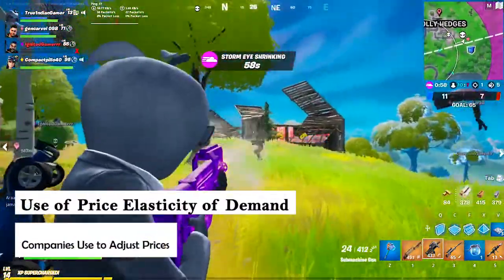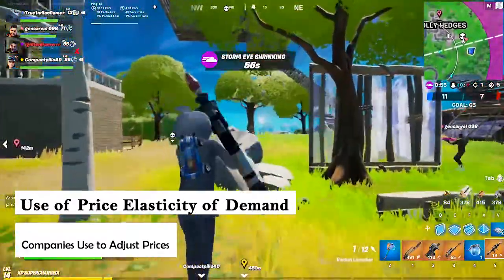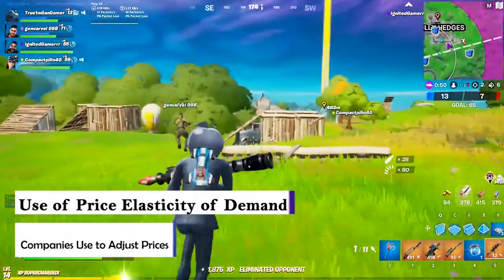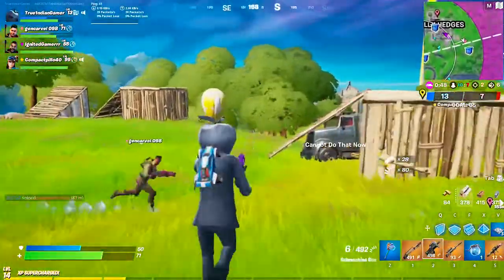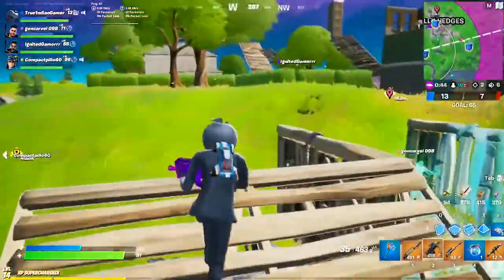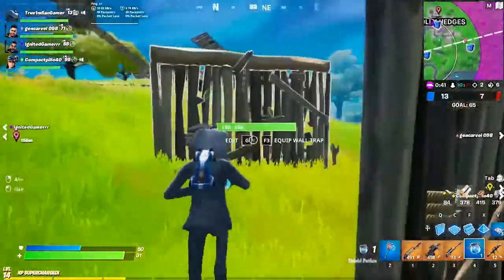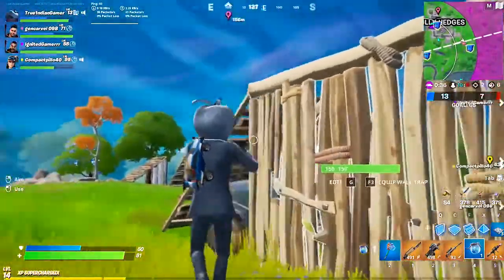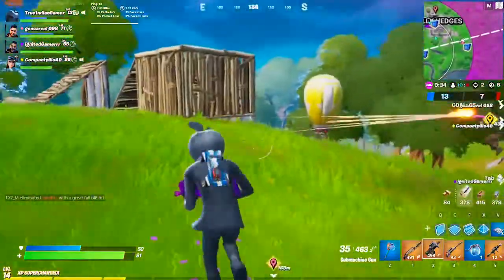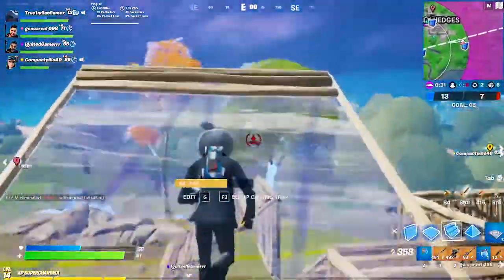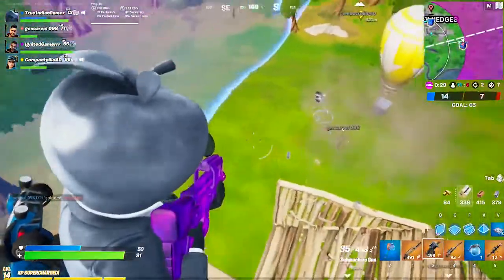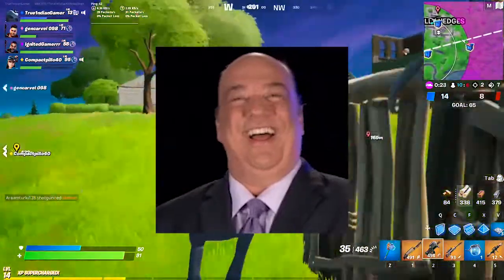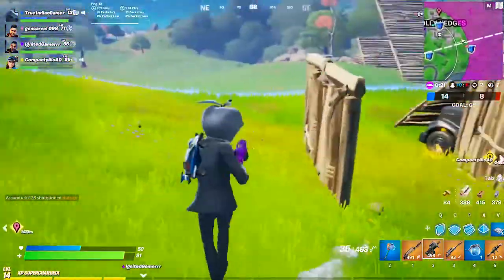Use of price elasticity of demand. Companies use this concept of price elasticity of demand to know how demand for their products is likely to react in the market if prices are adjusted. For example, a business with price inelastic demand for its goods is likely to increase its prices, knowing that demand will be hardly affected because the goods have fewer or no substitutes. Therefore, the company will benefit from higher revenue by selling at a higher price. Sometimes a company charges a high price from the customer that has inelastic nature of demand.